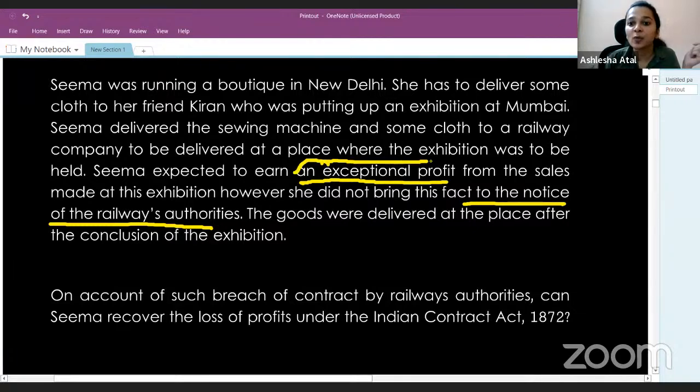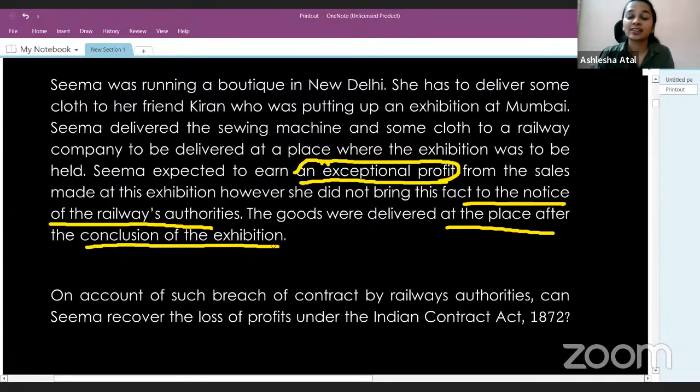That Seema was expecting to earn some exceptional profit from this exhibition, but she did not make this fact known to the railway authorities. Now let's see what happened ahead. The goods were delivered at the place after the conclusion of the exhibition. So what has happened? Seema sent the goods for the purpose of exhibition, but there was a delay and the goods reached the place only after the exhibition was over.